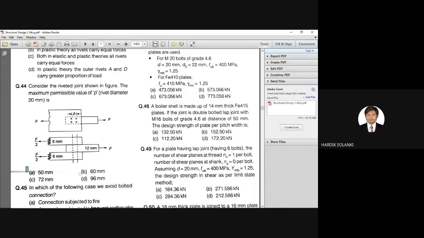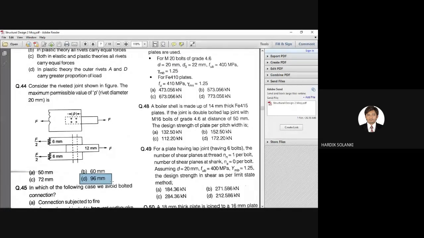You need to calculate. There is some value in the code for the maximum permissible value of pitch when you are connecting two plates. The correct answer is 96 mm. Right? You just note down the answer. If you have any queries, you can ask me after the session is over. I'll give you the detailed explanation for this.